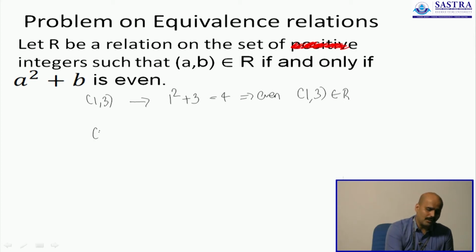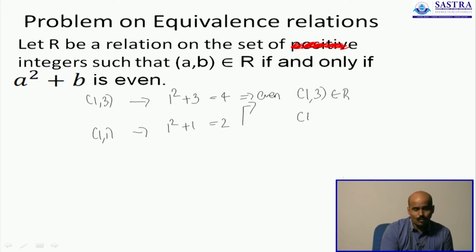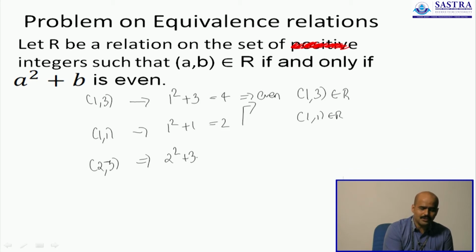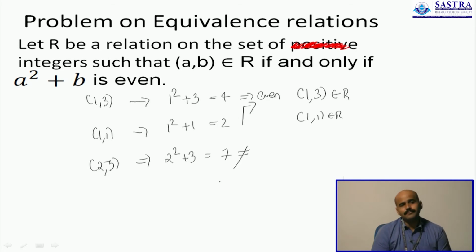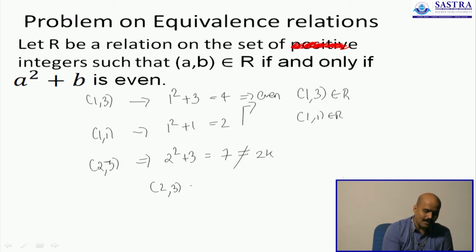What about 1 comma 1? 1 comma 1 is again 1 square plus 1, which is 2, again an even number. Therefore 1 comma 1 belongs to R. What if you have 2 comma 3? 2 comma 3 gives us 2 squared plus 3, which is actually 7, and 7 is not an even number. 7 is not of the form 2k, and therefore 2 comma 3 will not be part of the relation.